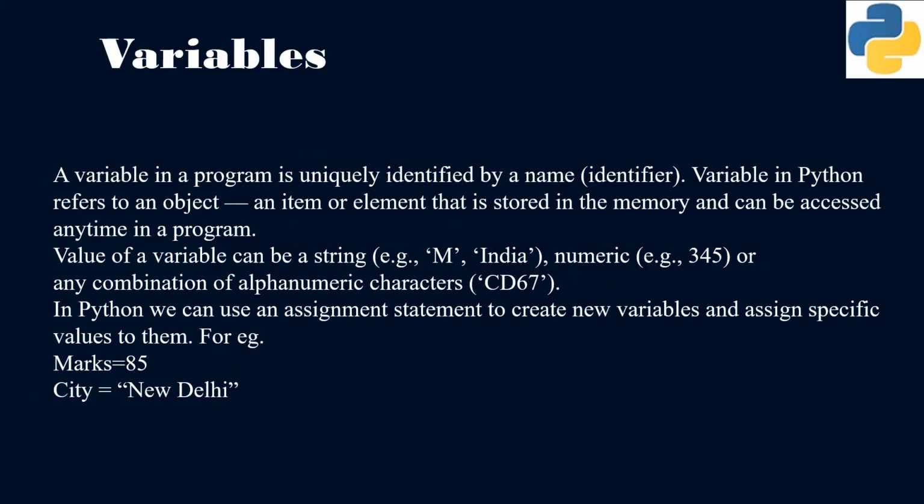The most frequently used form of identifiers are the variables. Well, variables are used to uniquely identify any data value. They refer to an object that is stored in the memory and it can be accessed anytime later in the program. Value of a variable can either be a string or numeric, or it can be a combination of alphanumeric characters.